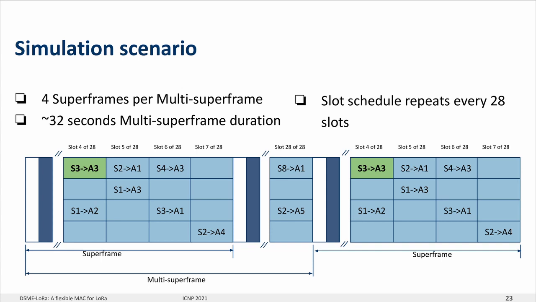The figure visualizes an example slot schedule for our simulation scenario. We assign a guaranteed time slot for each sensor-actuator pair. The slot schedule is configured during initialization and does not change during the experiment. Please note that the device can only transmit or listen during one time slot.